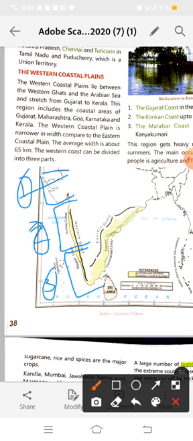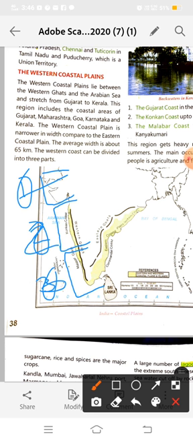And the third is the Malabar coast, from Goa to Kanyakumari. These are our three parts of the western coastal plains.